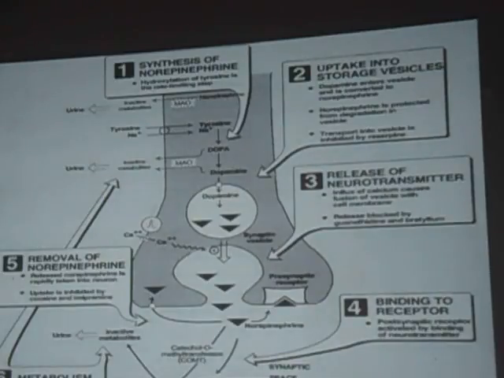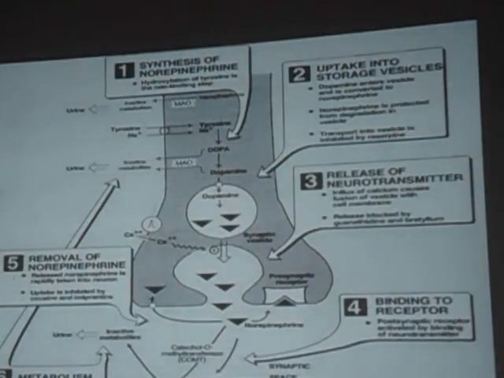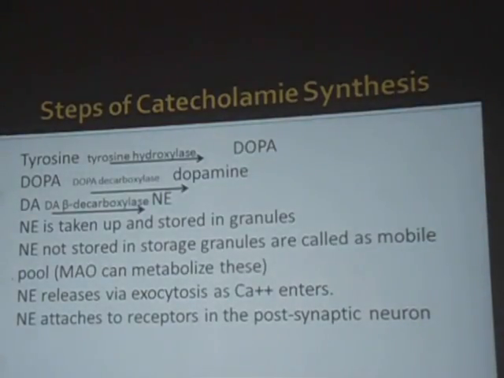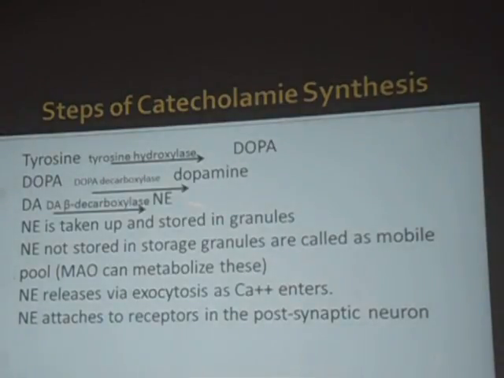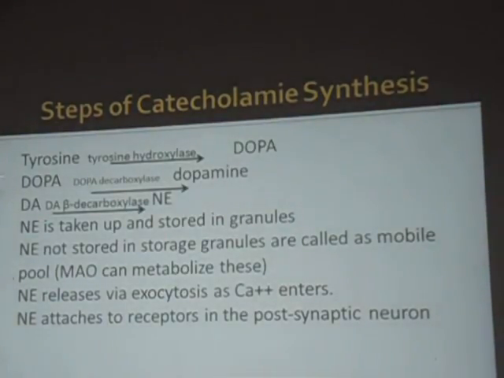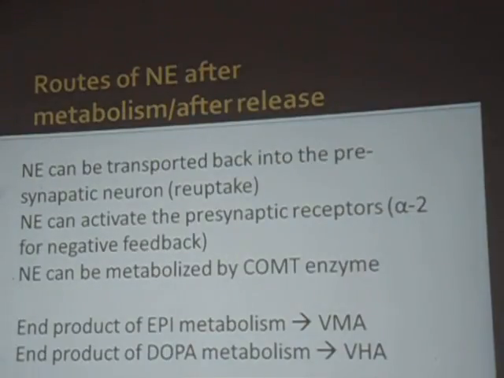Metabolism inward, we have two important enzymes, that is monoamine oxidase and catechol-O-methyl transferase. So here are the steps: tyrosine, dopamine, dopamine to norepinephrine, norepinephrine to epinephrine. That's the step.